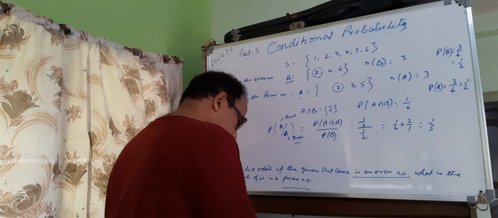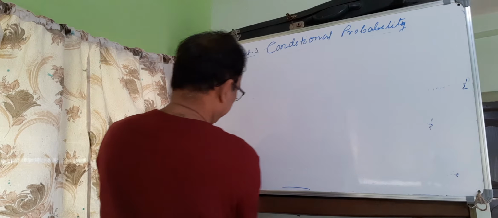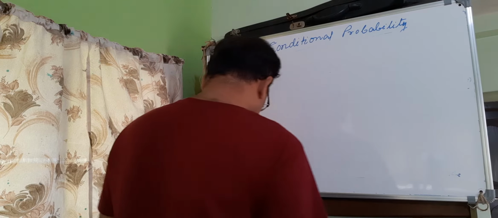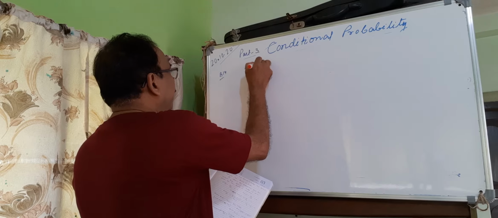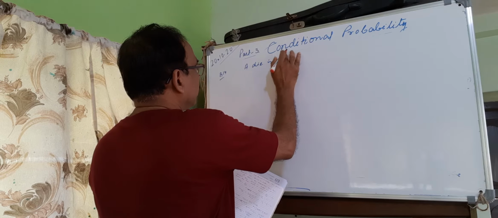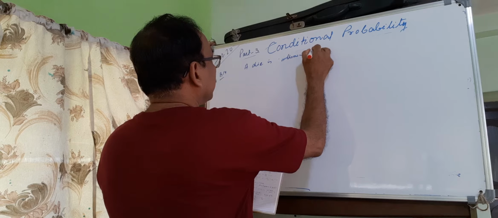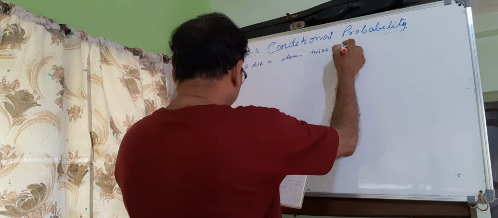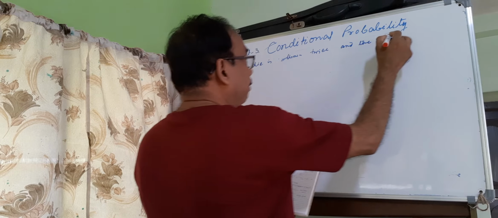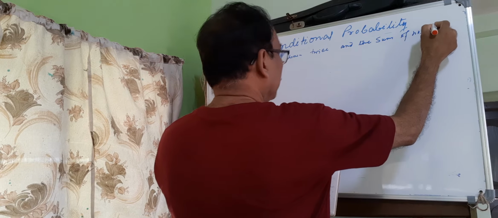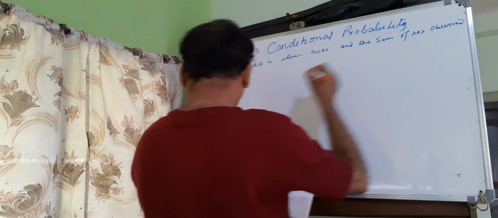Now, next sum number 14. A die is thrown twice. And the sum of numbers observed is 8.